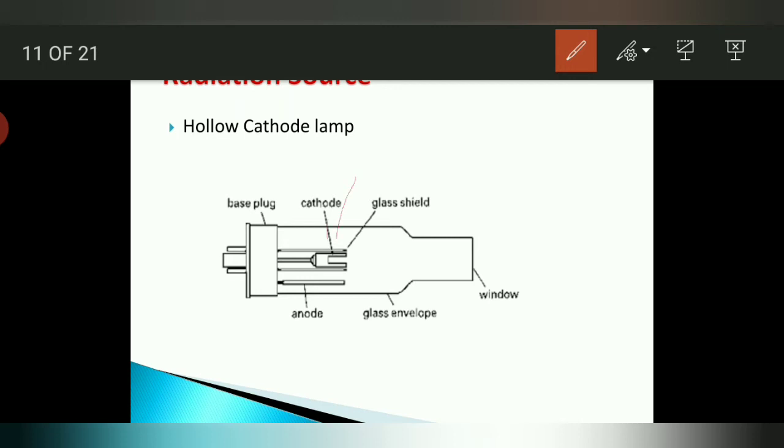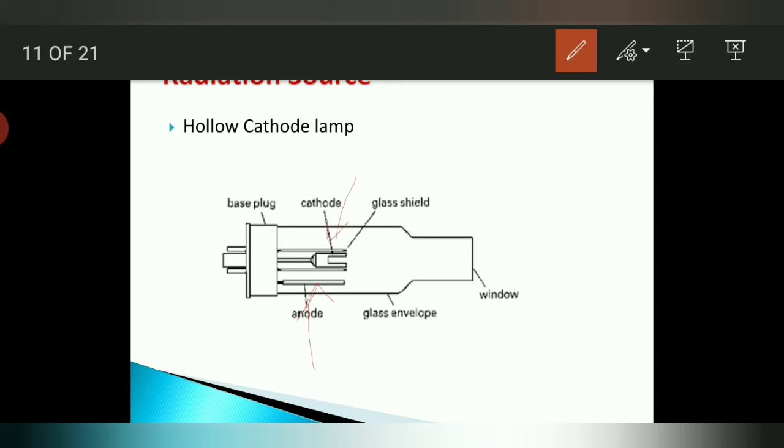First one is the cathode and the second one is the anode. So the alloy is useful for the preparation of the cathode. For example, a chromium cathode emits the chromium spectrum, a silver cathode emits the silver spectrum. Means whichever element we are going to find out is used for the preparation of the cathode. Thus a hollow cathode lamp for each element of interest must be used for the analysis of that particular element. Thus several lamps must be on hand.